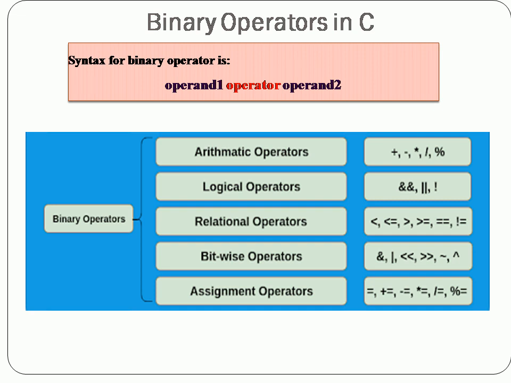Now let's see what the syntax for the binary operators is. In order to use this operator, at least we need two operands to give a result. So: operand 1, operator, operand 2. For example, if you want to perform an addition, at least you need two values. This kind of operator is called a binary operator.